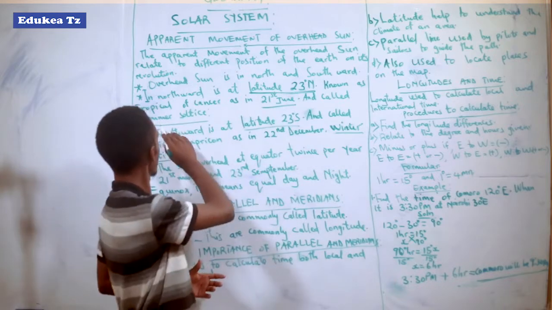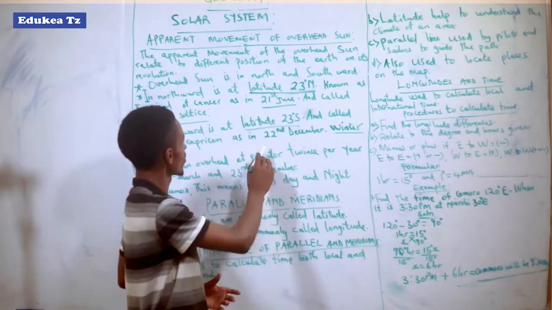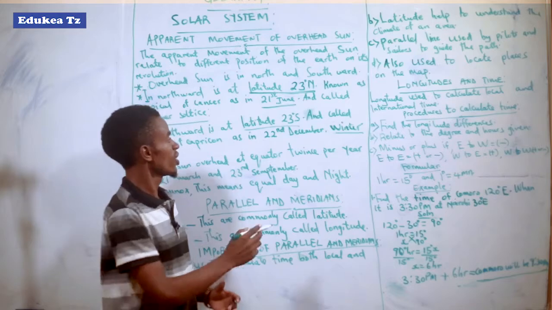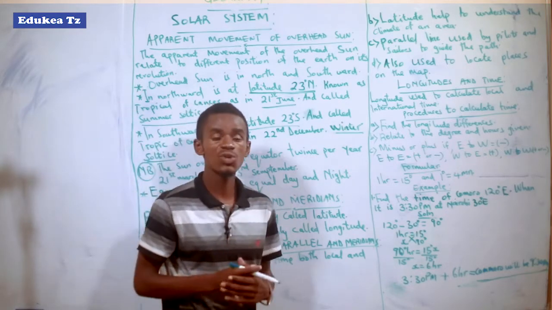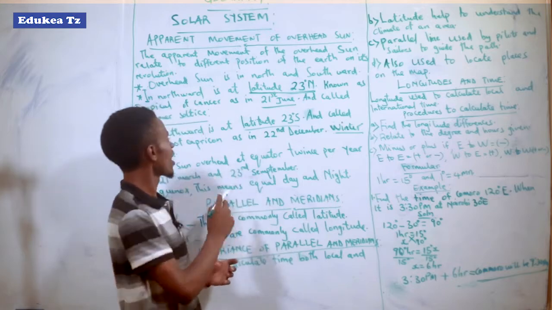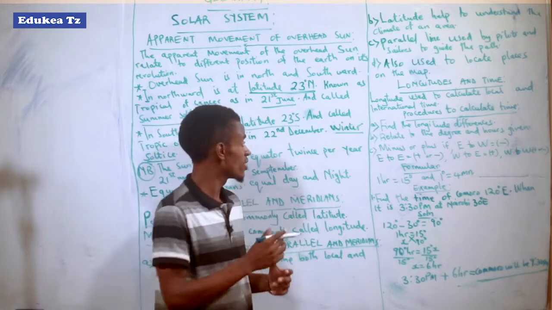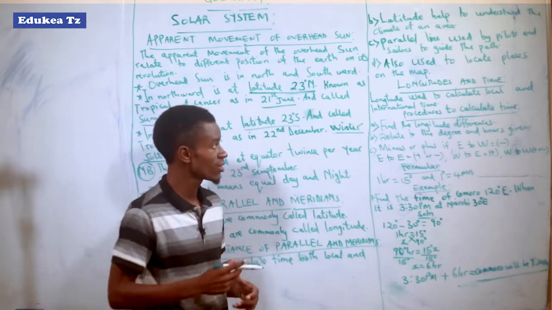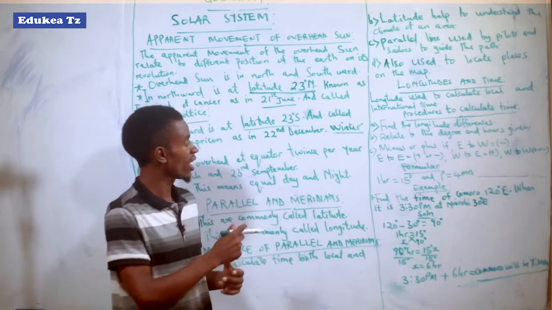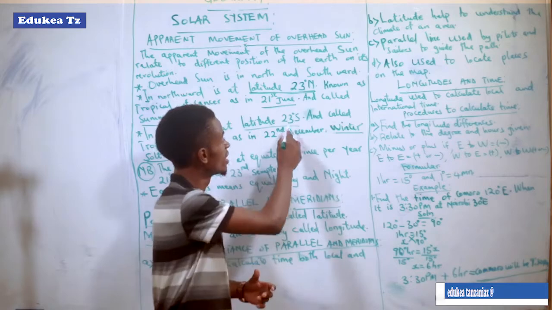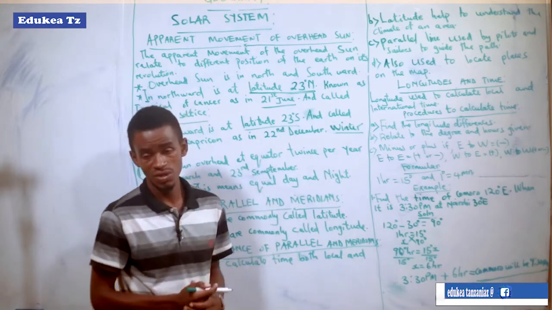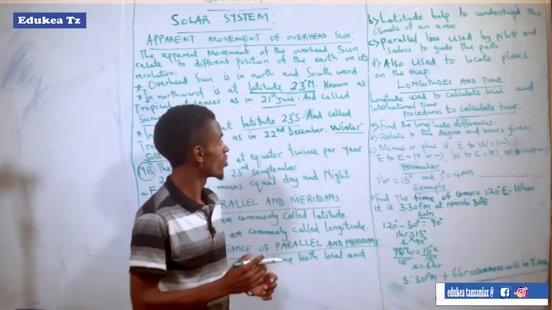The summer solstice is on the Tropic of Cancer, but here we call it a winter solstice. The winter solstice is the period when the sun is overhead at the Tropic of Capricorn, on 22nd of December, and that occurs at the latitude of 23 degrees south. So that is all we talk about.